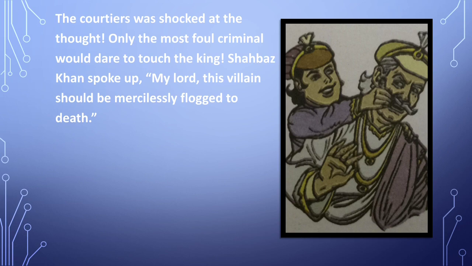Shahbaz Khan spoke up. Now there was a courtier, his name was Shahbaz Khan. He spoke that the most foul criminal, means one of the dangerous criminals who has no limits in his own mind, will only dare to touch the mustaches of the king. "My lord, this villain should be mercilessly flogged to death." And he also gave his advice that this villain should be killed. He must be flogged to death, means some punishment should be given to him which is equal to the punishment which is given for the death of any criminal.